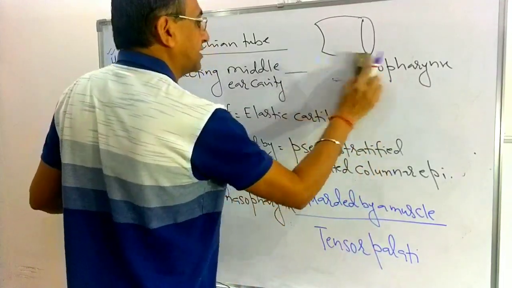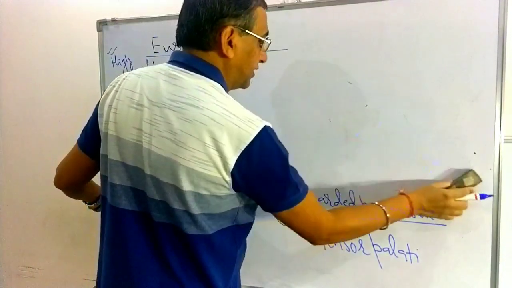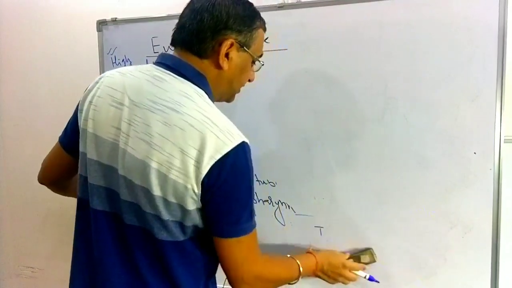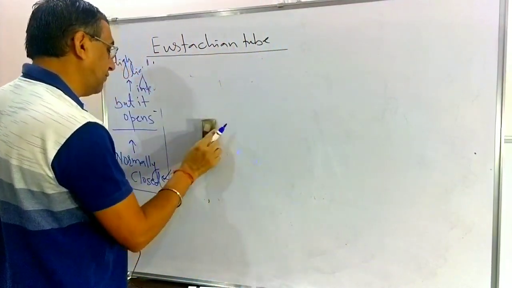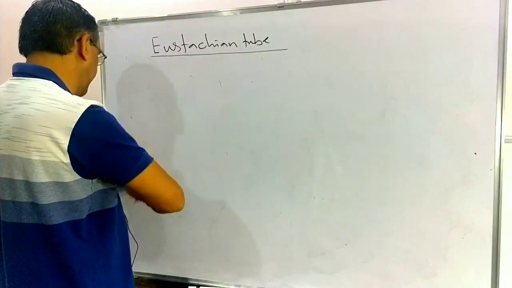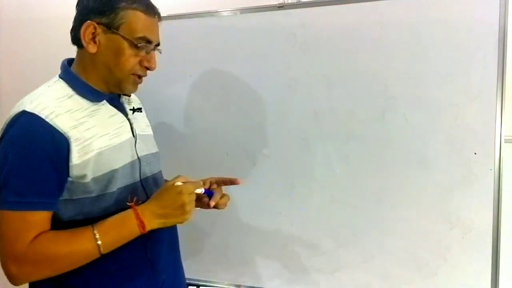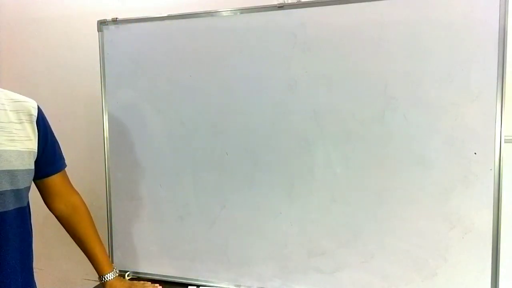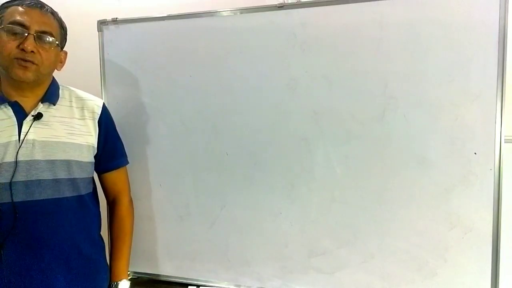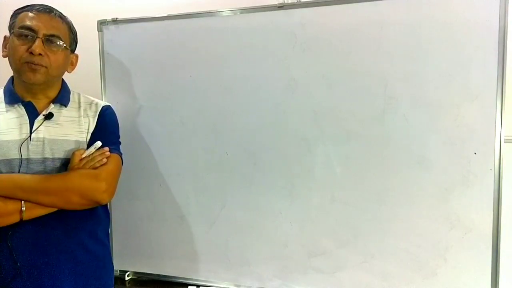Now we are coming to the last point related to the eustachian tube. What is the function of the eustachian tube? The function of the eustachian tube is to equalize the air pressure on both sides of the middle ear. Please note it down carefully. This is the function here.